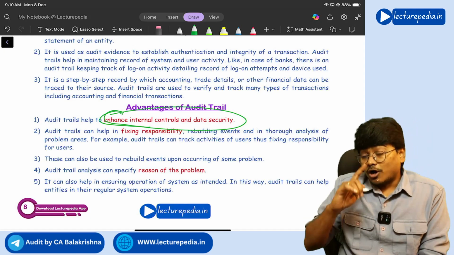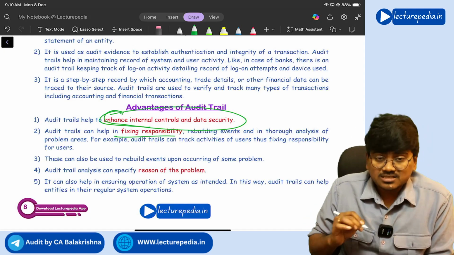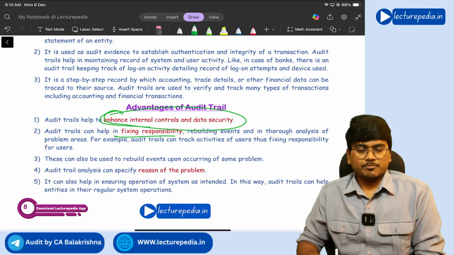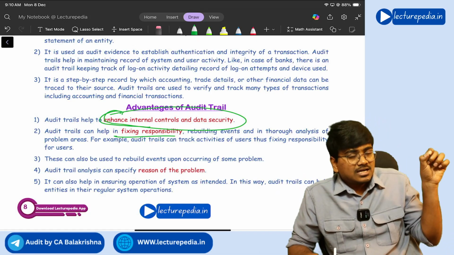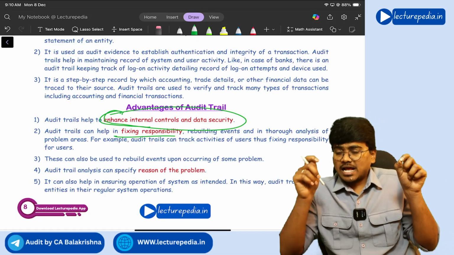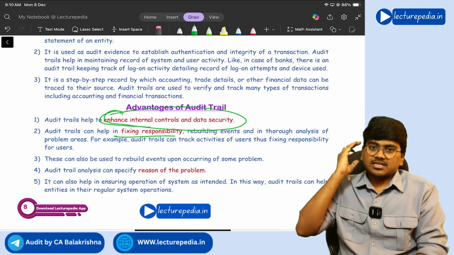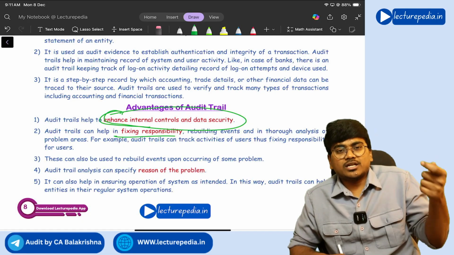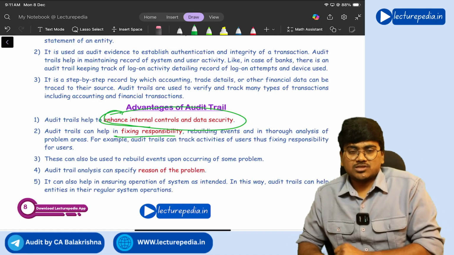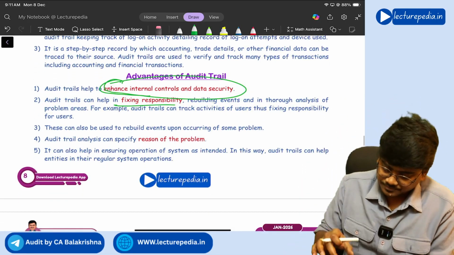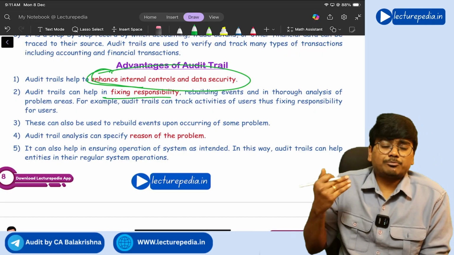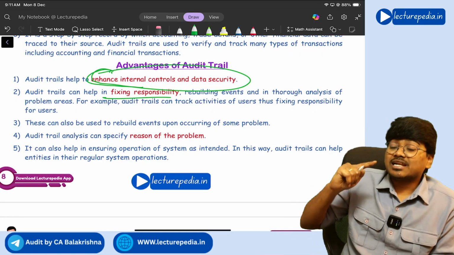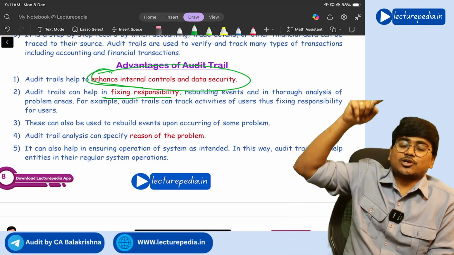And audit trail will also fix the responsibility on the people, because audit trail will record who has passed the entry. If that entry is wrong, in future you can question that person, because from audit trail you can get to know who has passed that entry. Next, if at all any problem has arisen, you can rebuild the entries from the starting onwards.